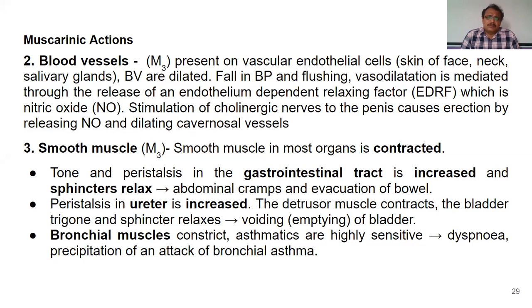So you should remember that acetylcholine will cause constriction of all the smooth muscles, whereas it will be very essential in the case of asthmatics who are highly sensitive to this acetylcholine mediated bronchoconstriction, which leads to dyspnea or absence of breathing, and also precipitation of bronchial asthma.